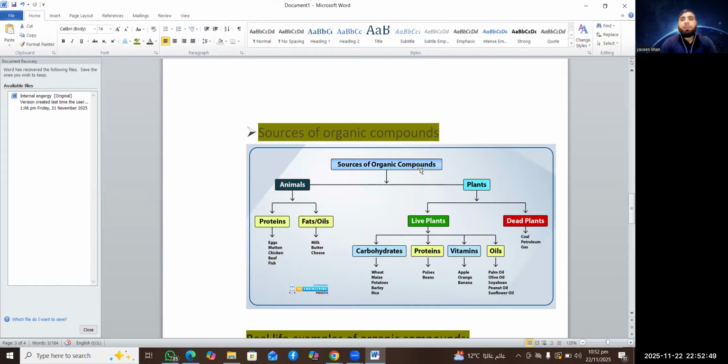So all these organic compounds are obtained from living organisms. So these are called organic sources. But along with this, there are also some organic compounds which we can synthesize in the laboratory.